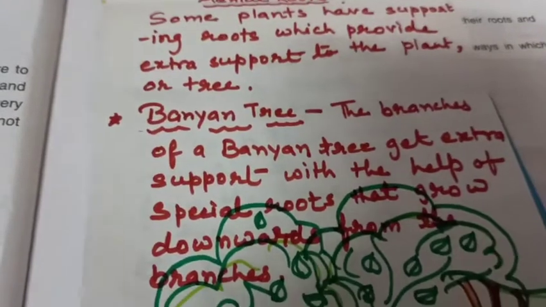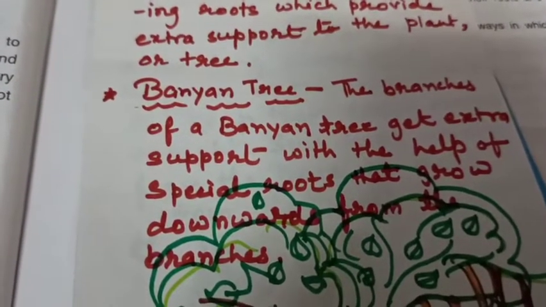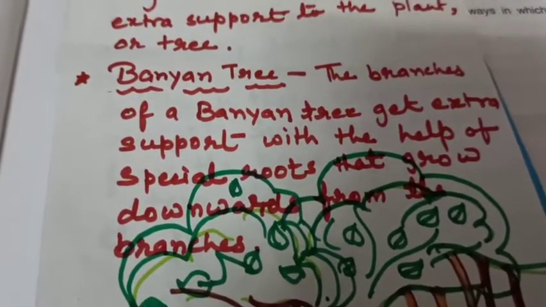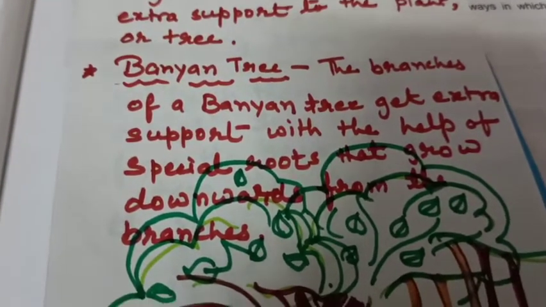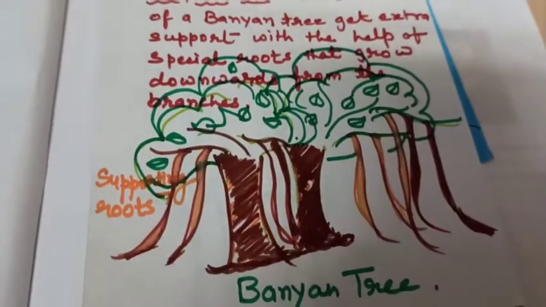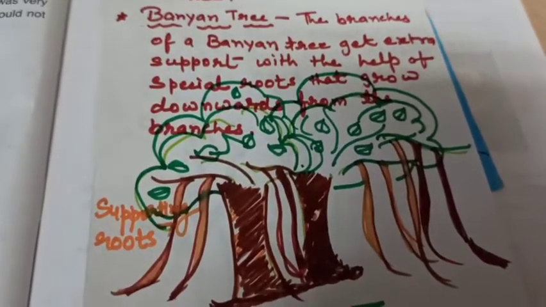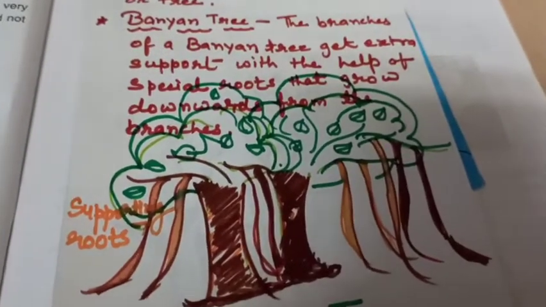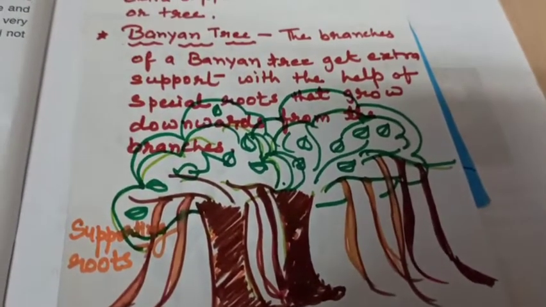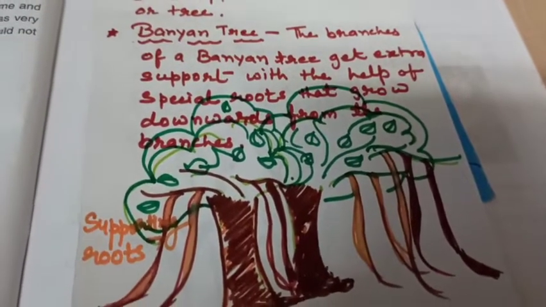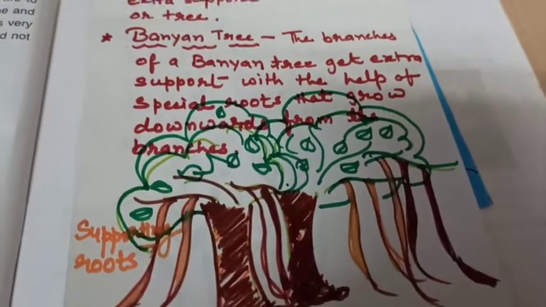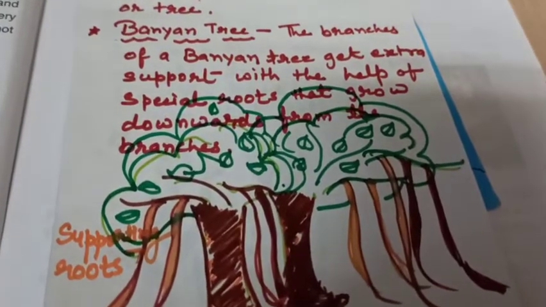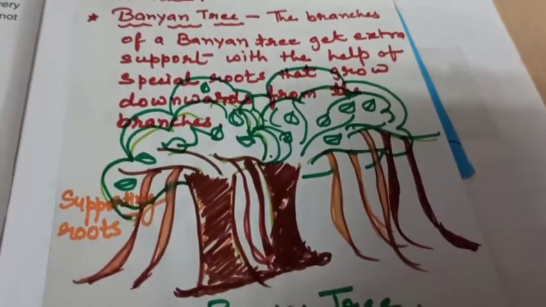Now the banyan tree, the branches of a banyan tree get extra support with the help of special roots that grow downwards from the branches. So this is the banyan tree, whose roots we can see arising from the branches, and these are called special roots, which provide extra support to the banyan tree.